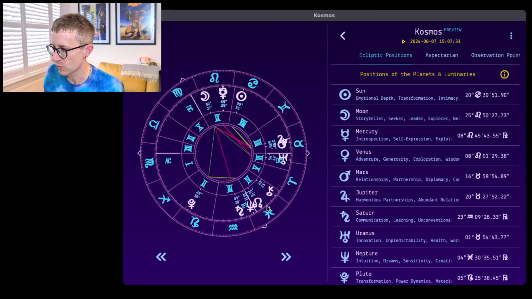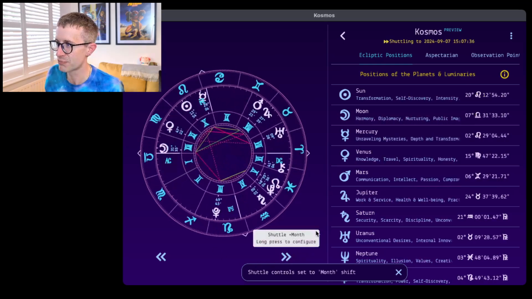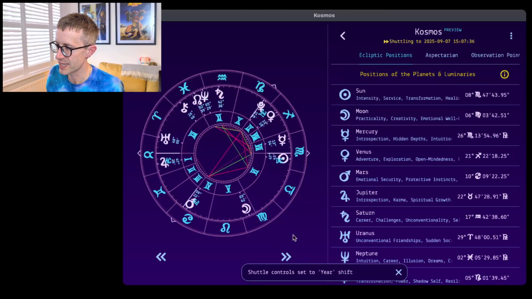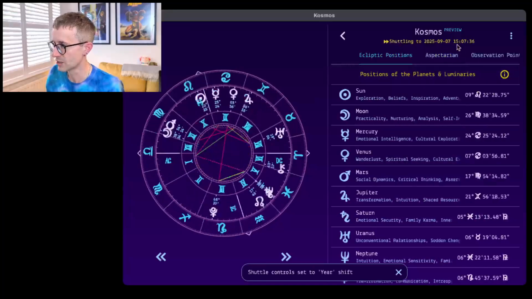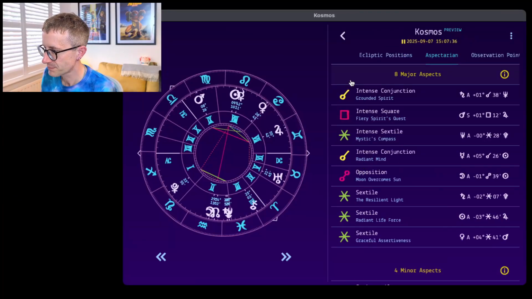You've got your chart, and you've got your shuttling as before. So let's shuttle on a month and see what that looks like. Pretty cool. You can long press to configure the shuttling. So a year, do that. Again, we're well and truly in the future now. The aspectarian shows you all your different aspects, and it's prioritizing the intense ones at the top. It shows you what's applying and what's separating.